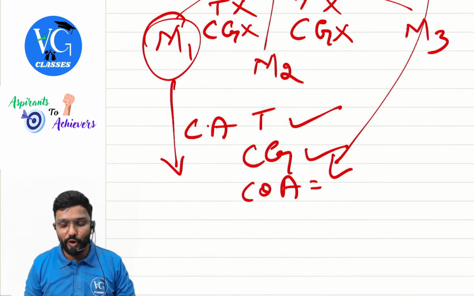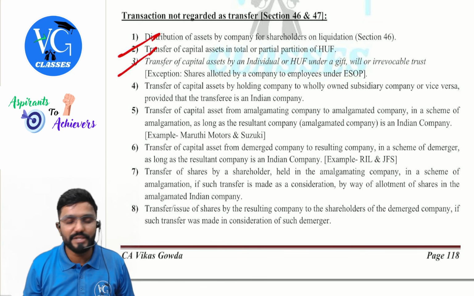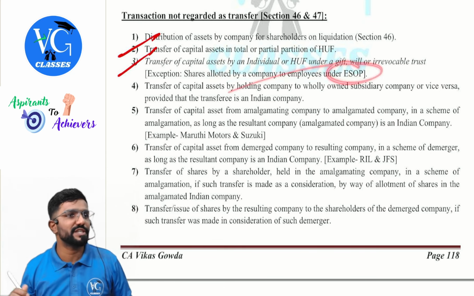Only two sets of people have been covered: those under a gift, will, or irrevocable trust. Previously, the naming of person was not there. Now only an individual or HUF giving a gift, will, or irrevocable trust is not a transfer. But this exception is not applicable for ESOP shares.